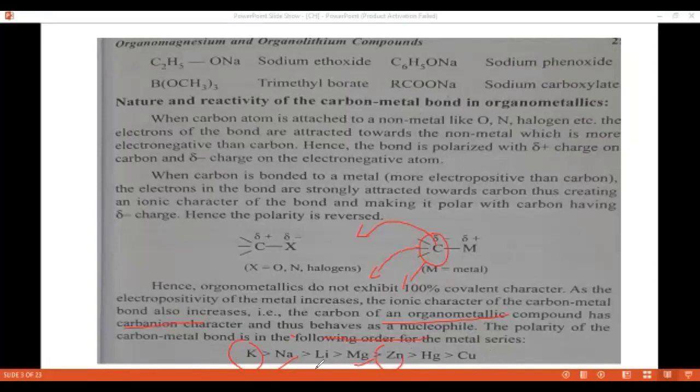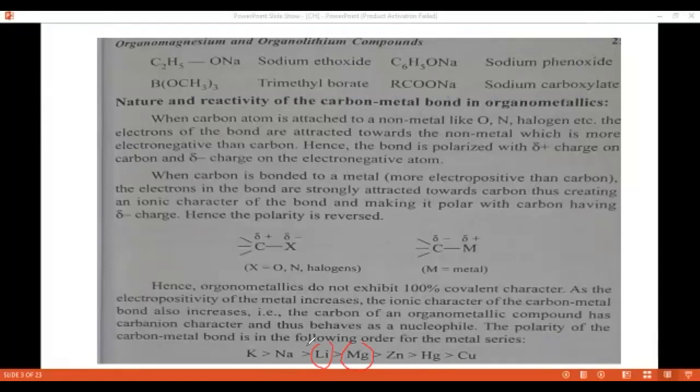Lithium is more polar than magnesium. Organolithium compounds are more polar, and hence more reactive, than organomagnesium compounds.